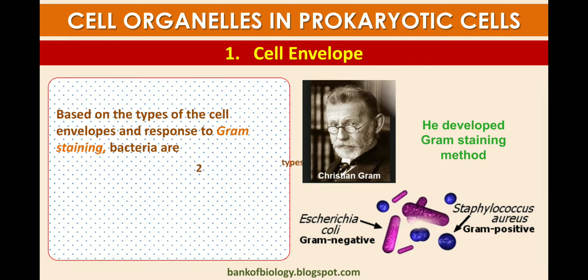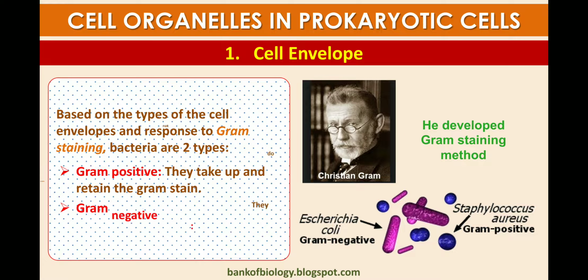Now, based on the types of cell envelopes and responses to gram staining, bacteria are of two types: gram-positive bacteria and gram-negative bacteria. Gram-positive bacteria take up and retain the gram stain, but gram-negative bacteria do not retain the gram stain. Gram-positive and gram-negative bacteria were discovered by Christian Gram.